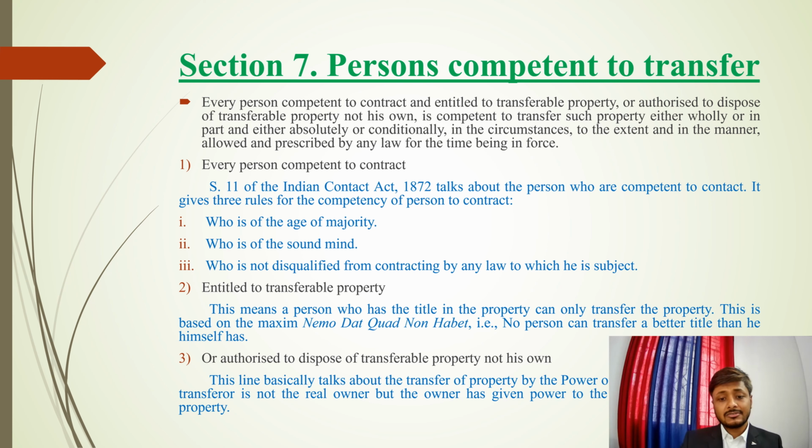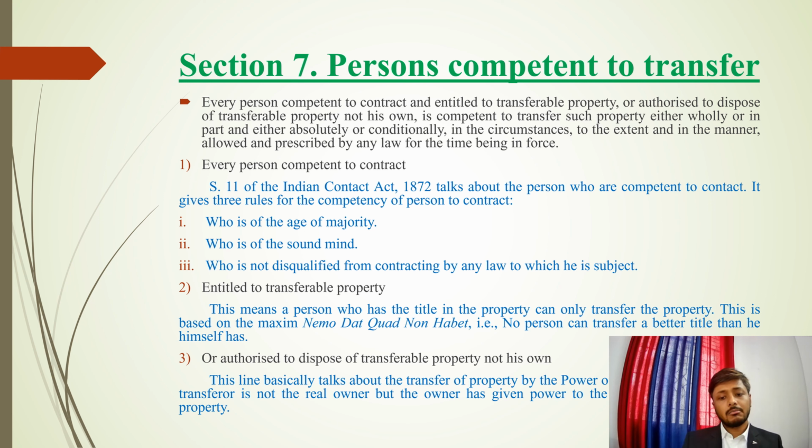Third is or authorized to dispose of transferable property not his own. This line basically talks about the power of attorney. If a person is given power of attorney, even if he doesn't own the property, he can transfer the property in certain cases, like for lease or for certain purposes, because the Supreme Court in a landmark case in 2007 has disallowed the practice of transferring property by a power of attorney.